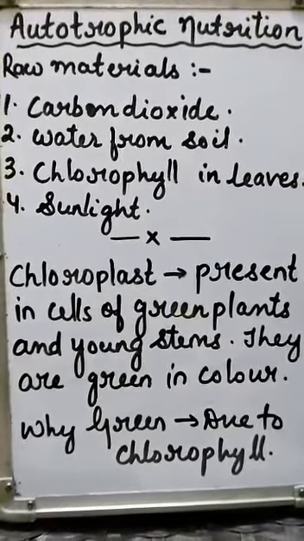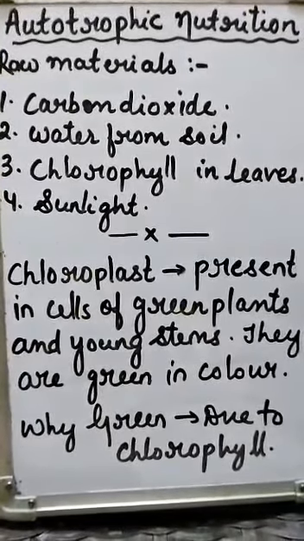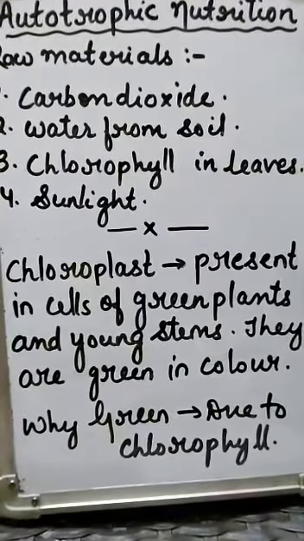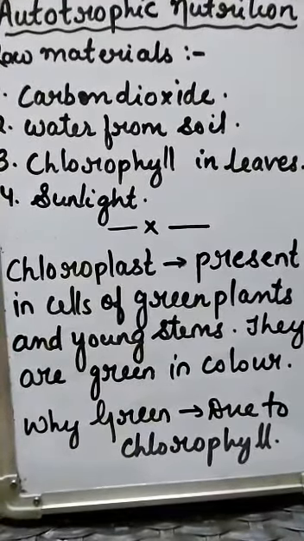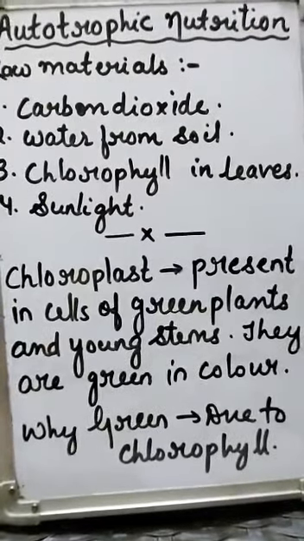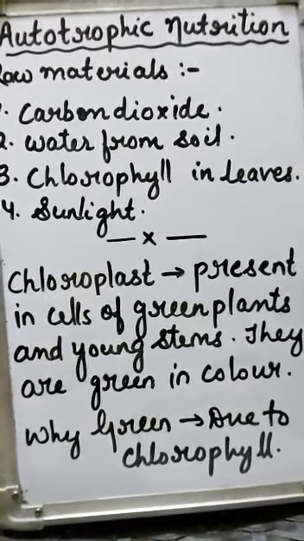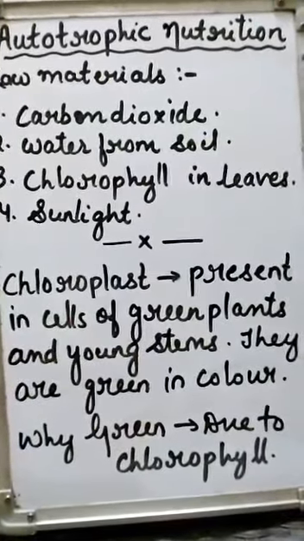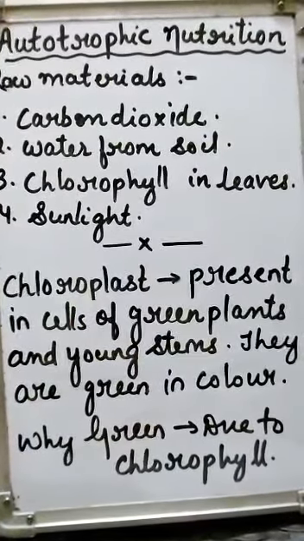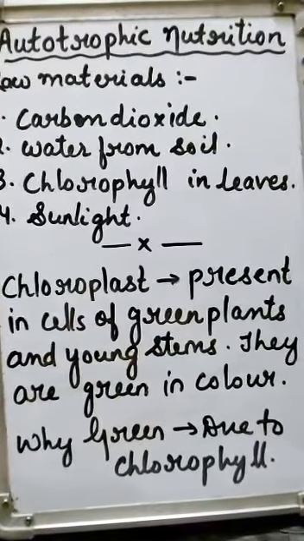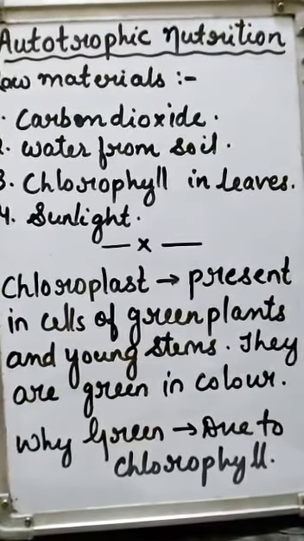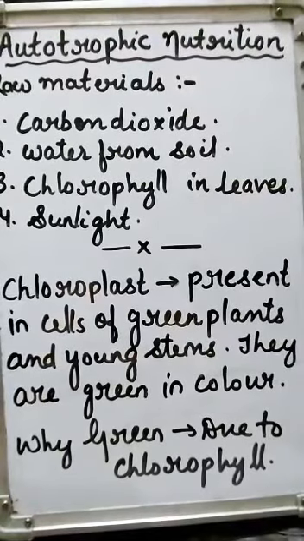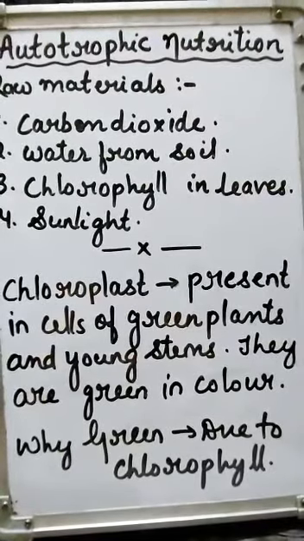Moreover, one most important function of chlorophyll is that it traps energy from sunlight. And if chlorophyll is not present in the leaf, then it will not be able to trap sunlight, and hence the photosynthesis process will not be performed, because for photosynthesis sunlight is important.